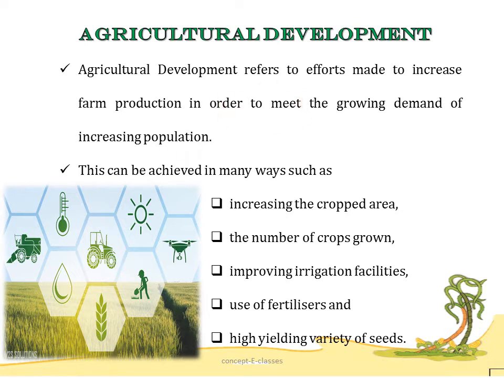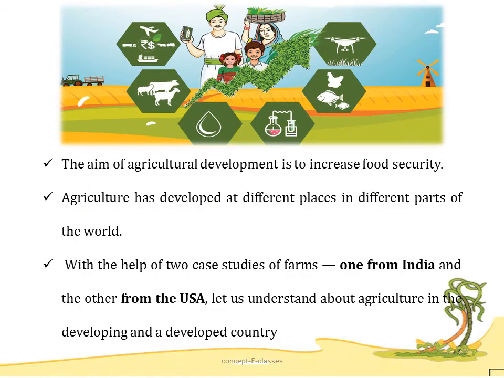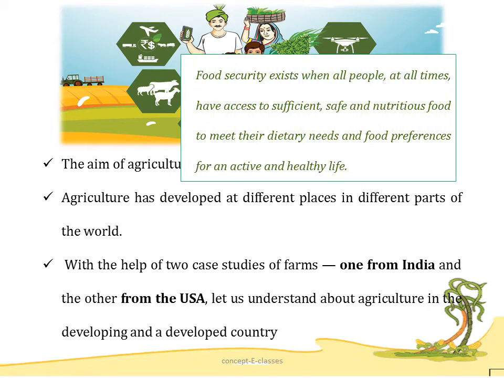And this can be achieved in many ways, such as increasing the cropped area, increasing the number of crops grown, improving irrigation facilities, use of good fertilizers, and high yielding variety of seeds. So the aim of agriculture development is to increase the food security. Now what is food security? It exists when all people at all times have access to sufficient, safe and nutritious food to meet their daily needs.